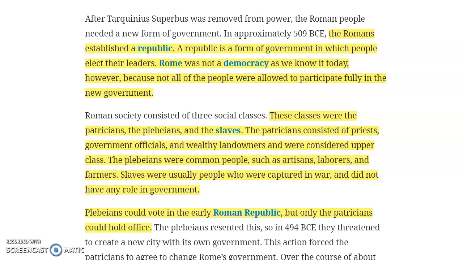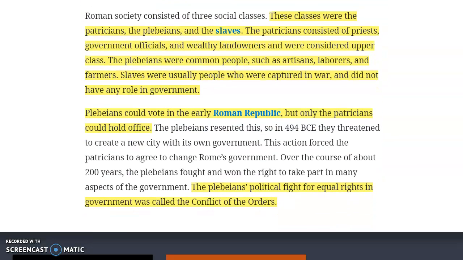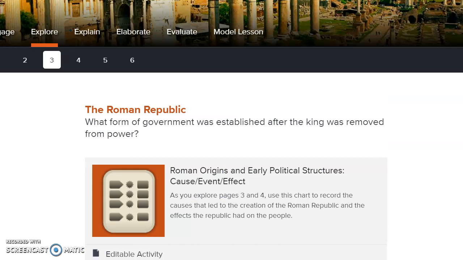And then slaves were the lowest class, and usually they were captured in war, and they would have no role in the government. The plebeians could vote in the early Roman Republic, but only the patricians could hold office. So only the upper class could be in the government. Eventually, the plebeians fought for more rights, which was called the conflict of the orders.